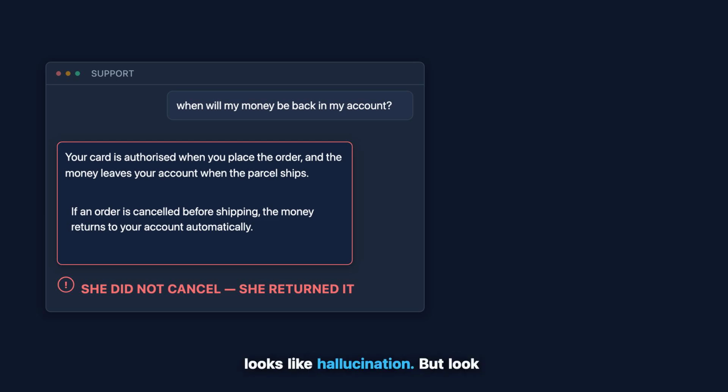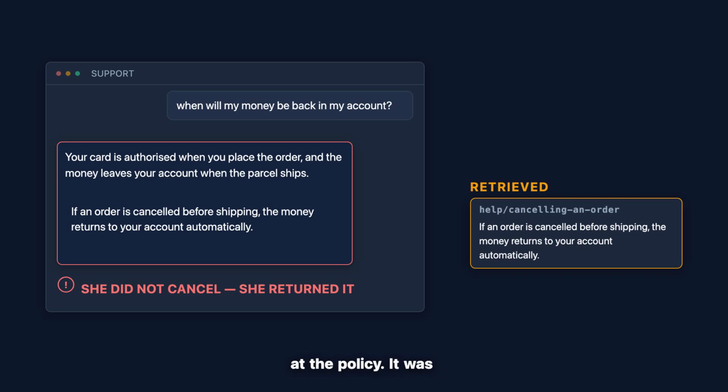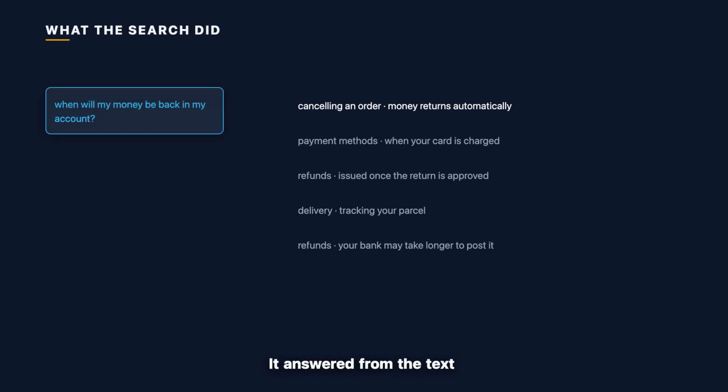That looks like hallucination. But look at the policy. It was not invented. It came straight from the company's own help page. It is the correct answer to a question nobody asked. Nothing crashed here. Every part of this system did exactly what it was configured to do. It answered from the text it was handed. So changing the model or rewriting the prompt would not fix the retrieval mistake that started this.